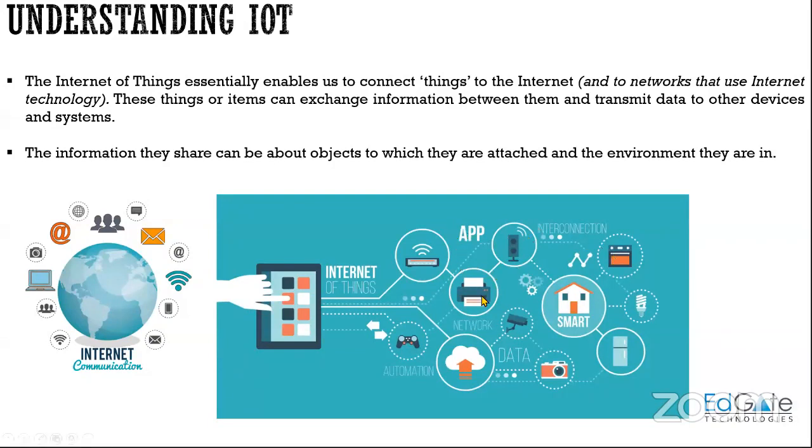So there are so many examples for IoT nowadays. You have your smart house, like home automation where IoT is required, CCTV. Then you have all your gaming consoles which are connected to the internet, and you will be able to download the game through the internet itself. Nowadays, you will not be requiring the CDs and your pen drives.